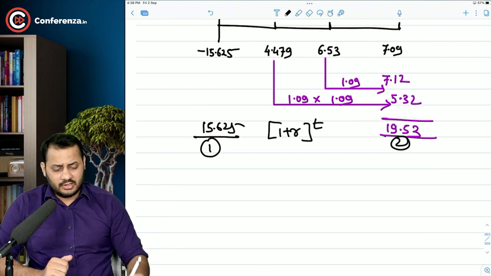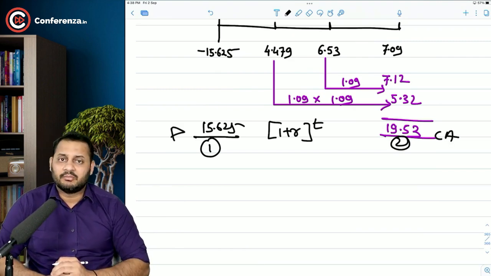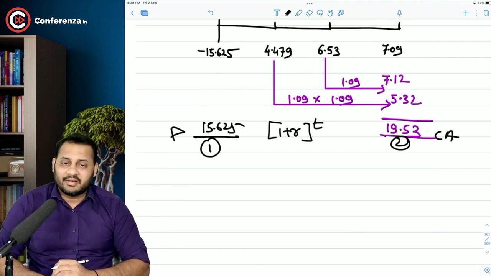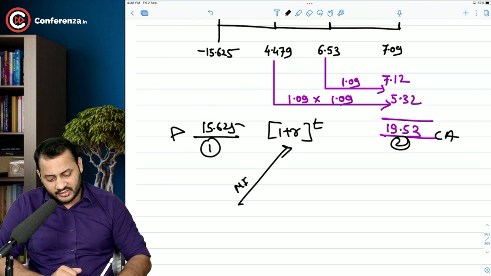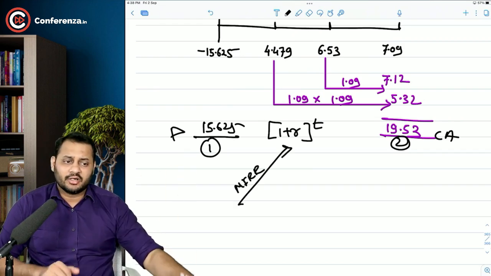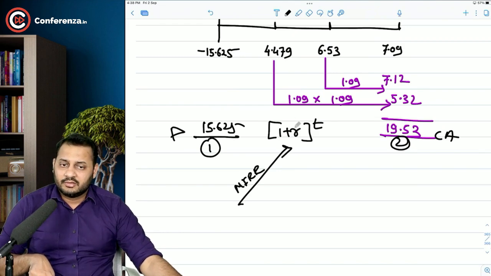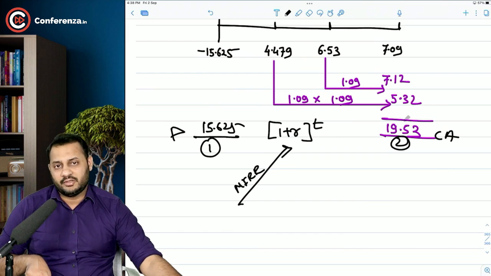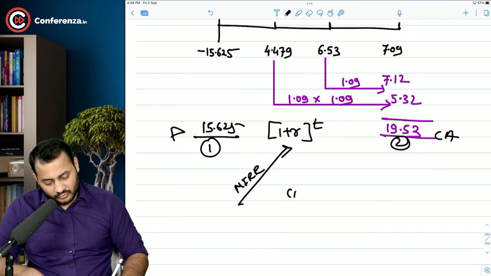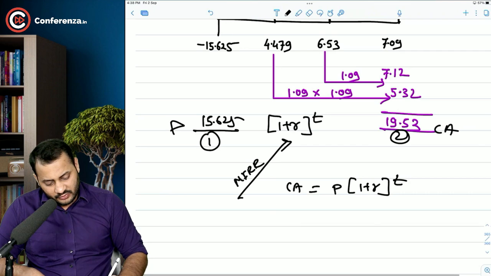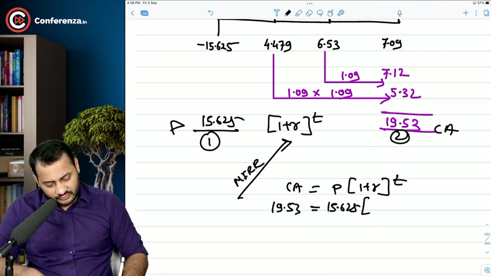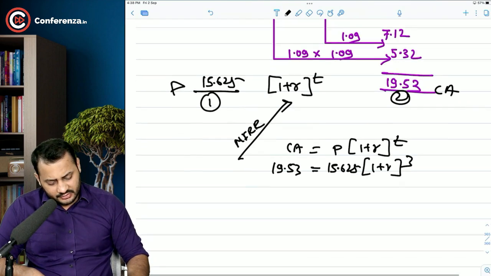This is simple. Compound amount, this is principal amount. You calculate that rate, and this rate is called modified internal rate of return. This is also the rate that you are earning on 15.625 to make it 19.53. Simple. So what will be the formula? Compound amount is equal to principal times 1 plus r to the power t. So compound amount will be 19.53. Principal invested is 15.625. 1 plus r to the power 3 years, right?